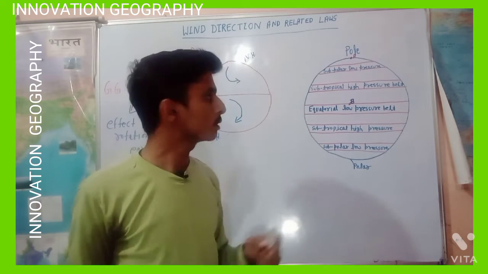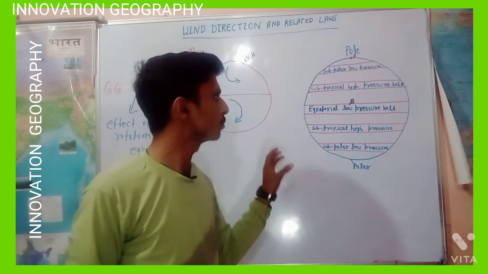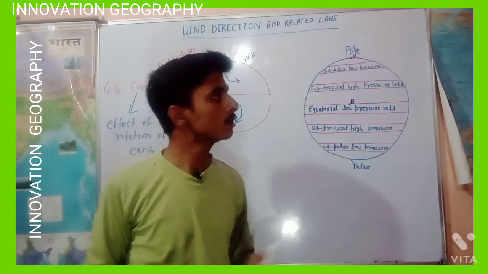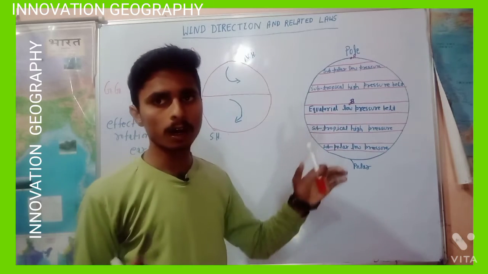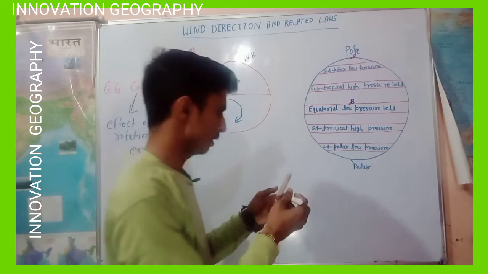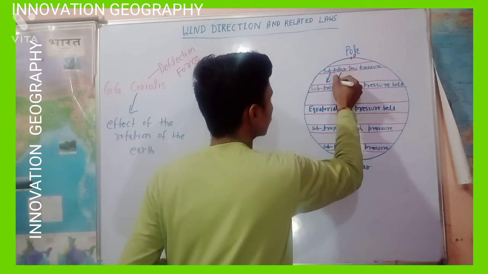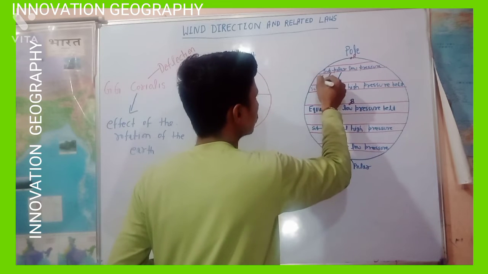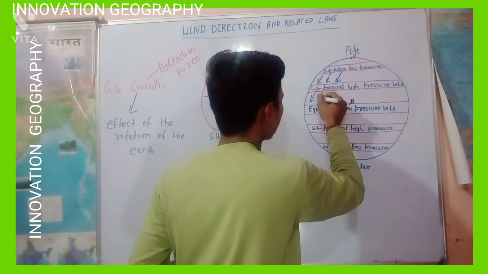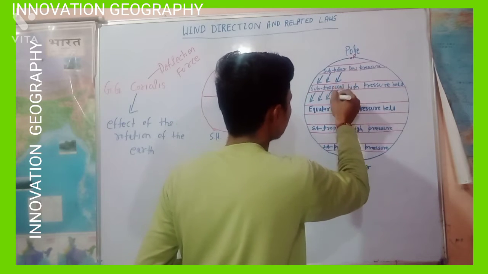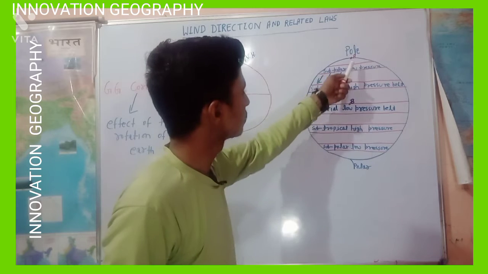You also know that the earth is rotating west to east, so when you throw the ball at the equator, you bend to your right, or you can say in the opposite direction of the rotation of the earth. This is called Coriolis force.